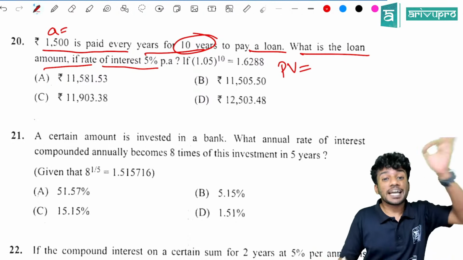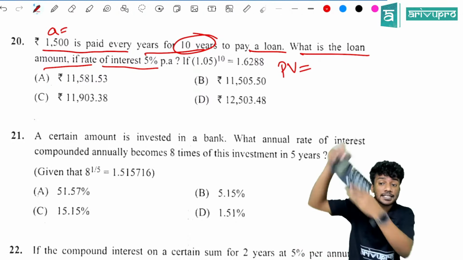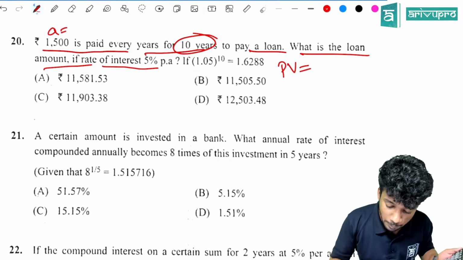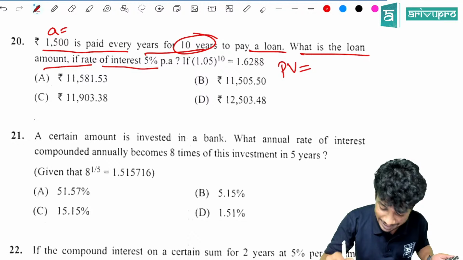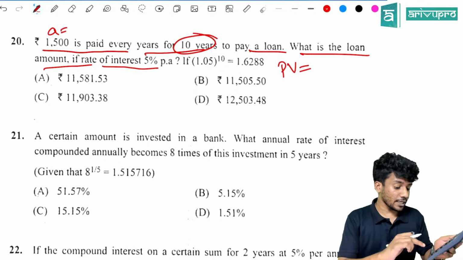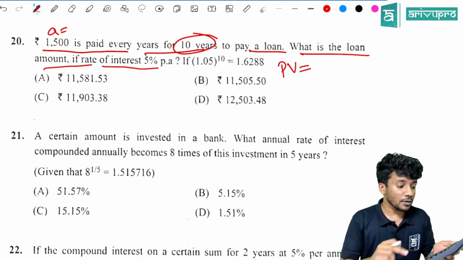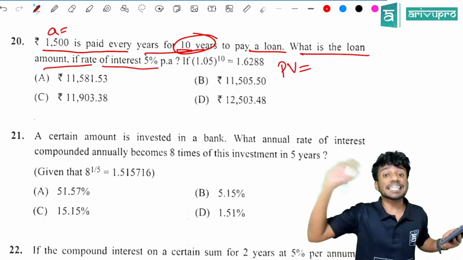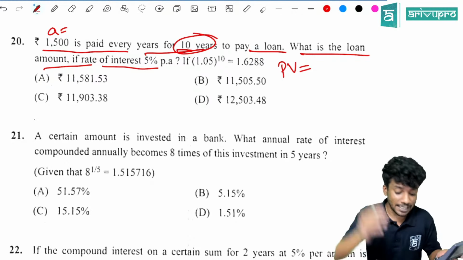So, how will you find PV using your calculator? 1 divided by 1.05, because the interest rate is 5%. Then how many times will you click equal to? Because the tenure is 10 years, you will click equal to 10 times.